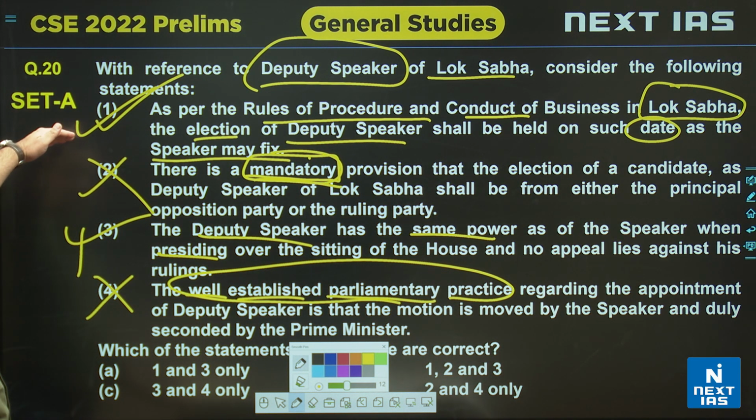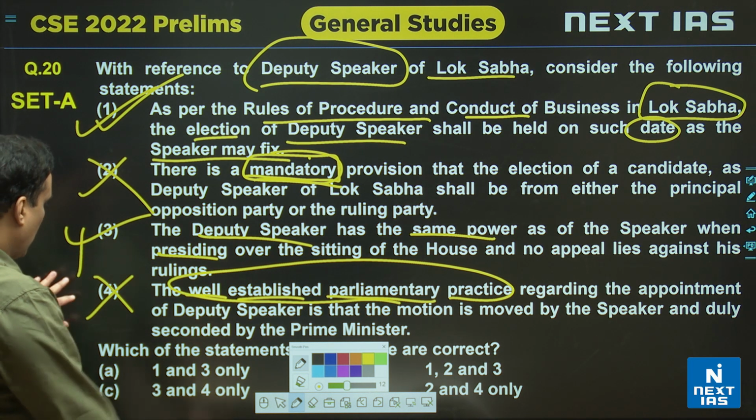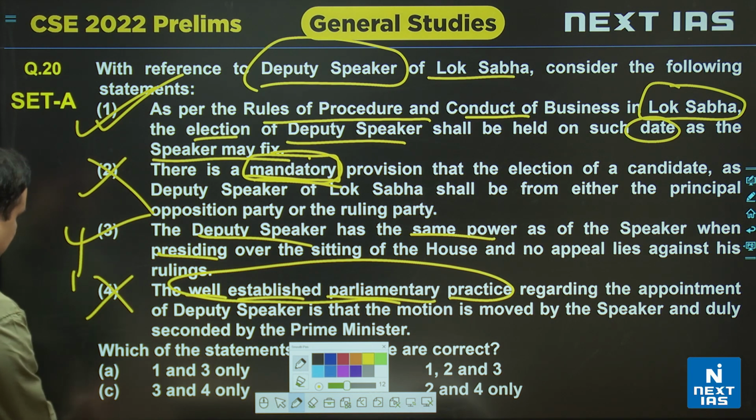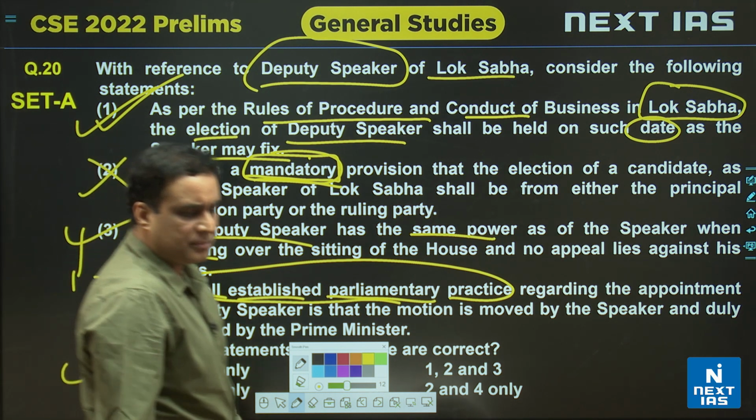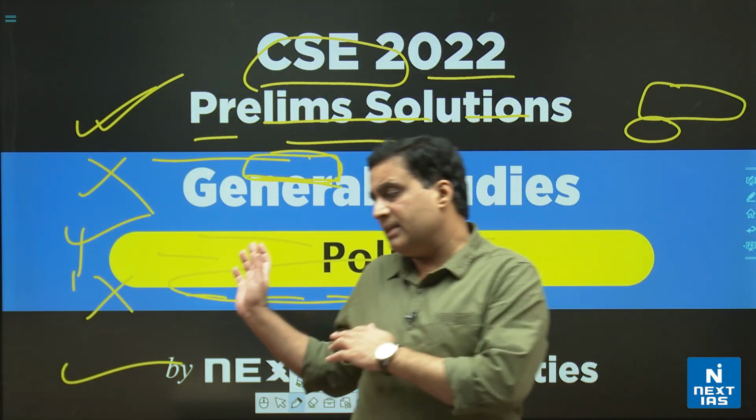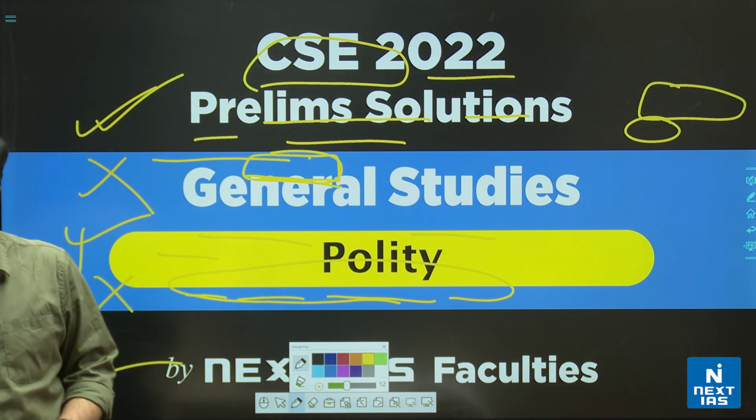Statement number 1 and statement number 3 you can say are correct. So 1 and 3, what is the answer? Answer is A. Statement number 1, statement number 3 are correct. So answer is A. I hope you agreed with this kind of explanation and the answer.